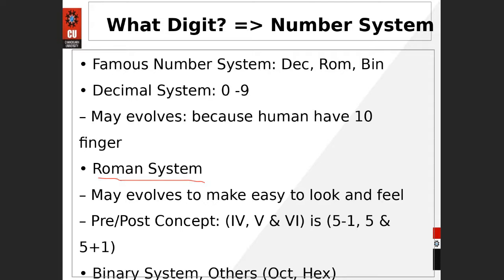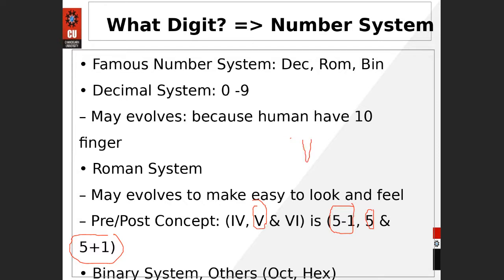After that, Roman number systems are also very popular. That may have evolved to make things easy to look at, with pre and post concepts. Suppose we write 5 in Roman, like this. There are certain concepts, like 5 minus 1 is 4, and 5 plus 1 is 6. So how do we write it? V is equivalent to 5.